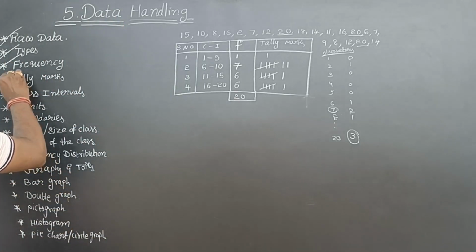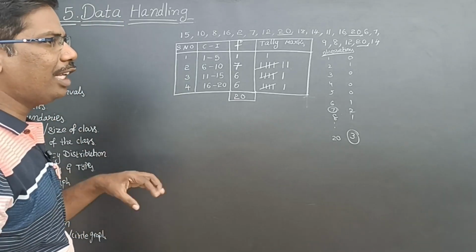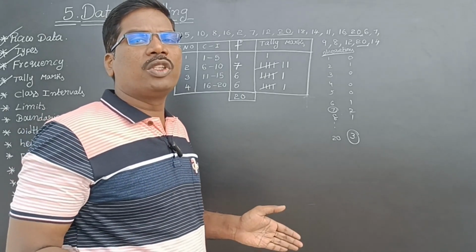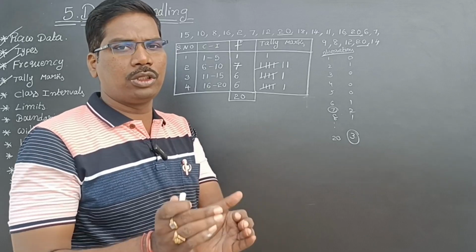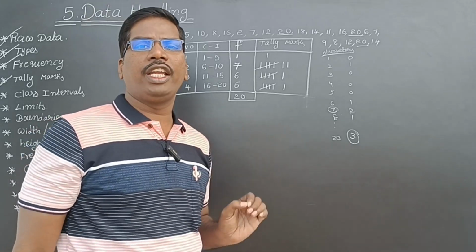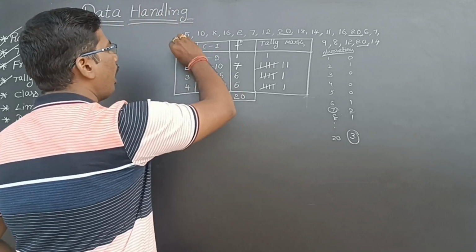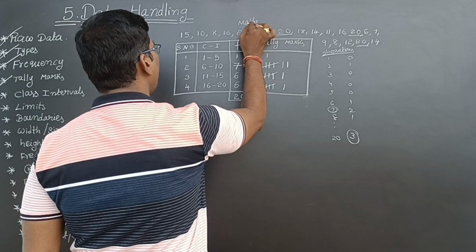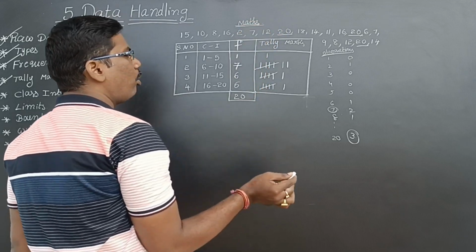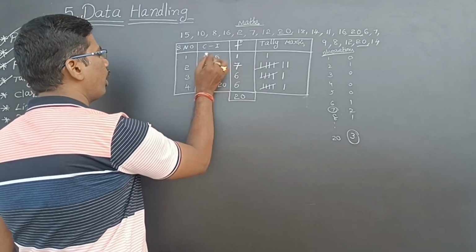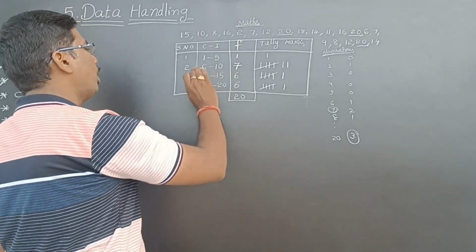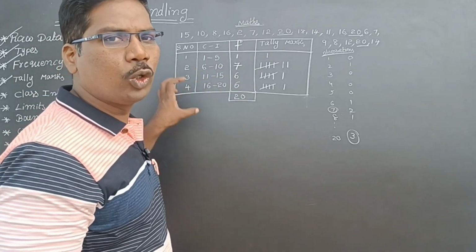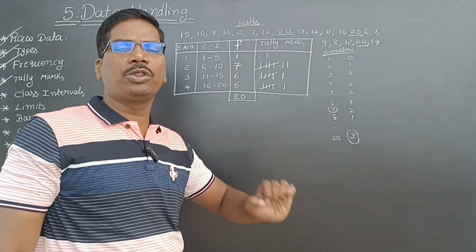Next, class intervals. The observations we have collected, if you make them into some groups, each group is called a class interval. For example, I collected marks in a mathematics exam. In this maths exam, I am dividing the marks into some groups: from 1 to 5 marks, from 6 to 10 marks, from 11 to 15 marks, from 16 to 20 marks. These groups are called class intervals.